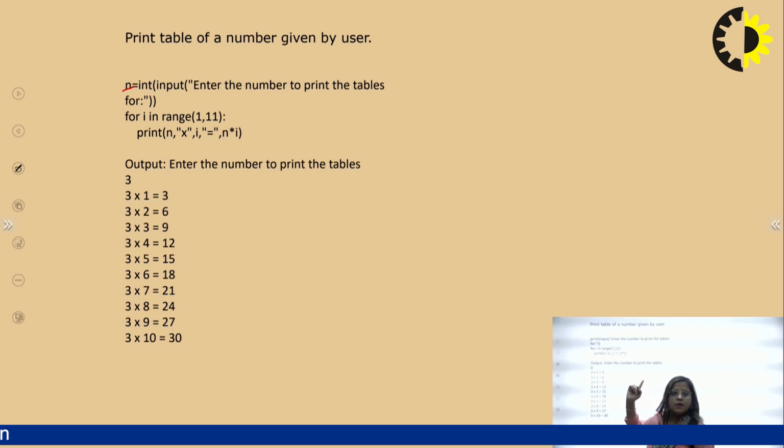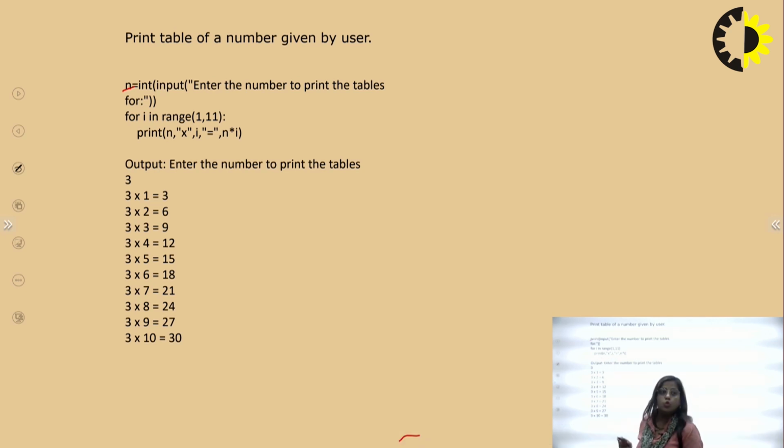Now here I am using a for loop. So for i from 1 to 10, because any table goes from 1 to 10. So i loops in range 1 to 11. It is 1 to 11 because the range takes the end value minus 1. So using 1 to 11, print is what? Print n. n is what? n is the number. You are using it to print a table.